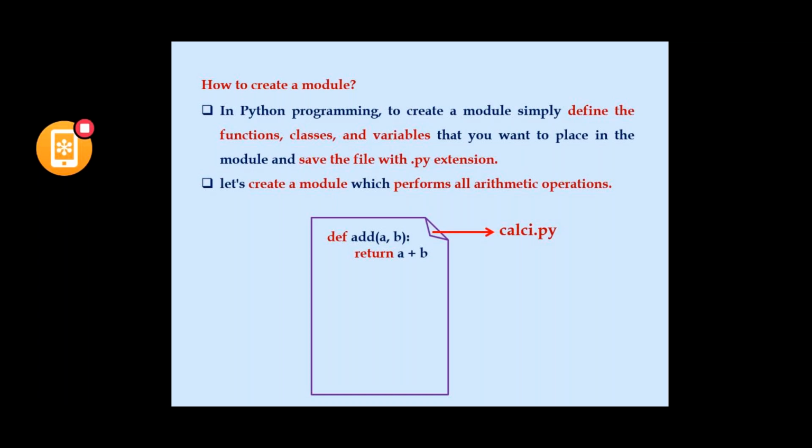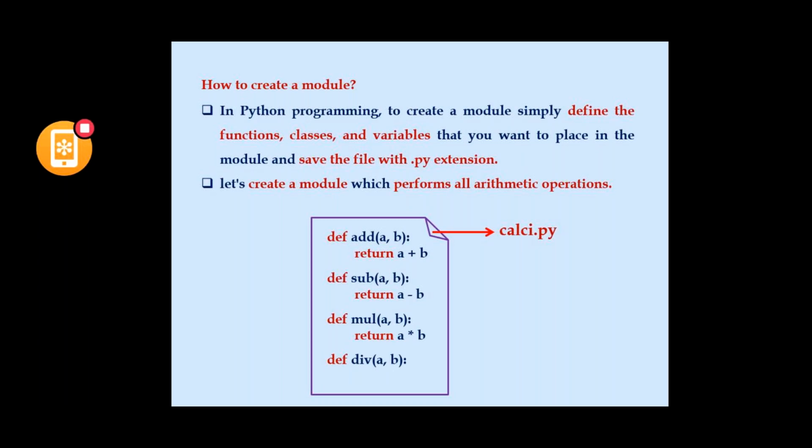It returns a plus b. I'm defining another function, subtraction. It also takes two arguments a comma b, and returns a minus b. I'm also defining multiplication a comma b, which returns a into b, and I'm defining another function, division.